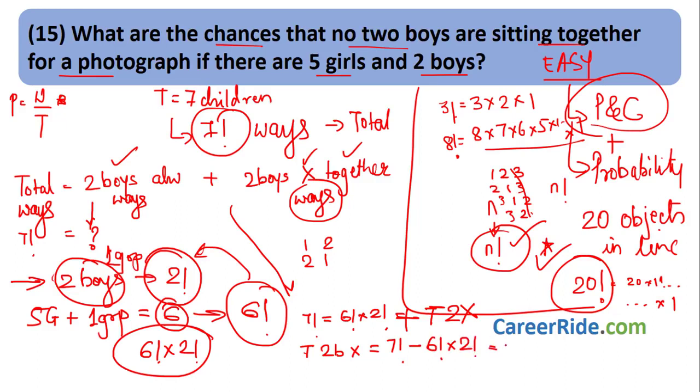What is 7 factorial? We know 7 factorial is 7 into 6 into 5 into 4. But if we observe, take a look over here. 8 factorial is 8 into 7 into 6 into 5 into 4, that is nothing but 8 multiplied by 7 factorial. 7 factorial is 7, 6, 5, 4, 3, 2, 1. Same way over here, 7 into 6 factorial minus 6 factorial into 2 factorial, where 2 factorial is 2 into 1, that is 2. So, we will have the answer as 6 factorial common, 7 minus 2 is 5. This is the number of ways in which the 2 boys will not be together.